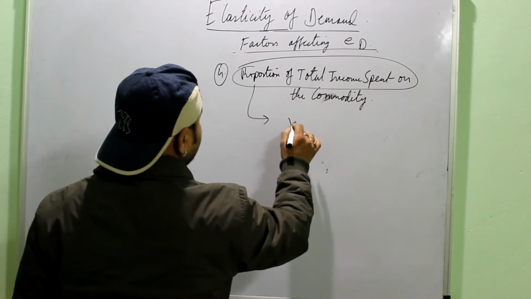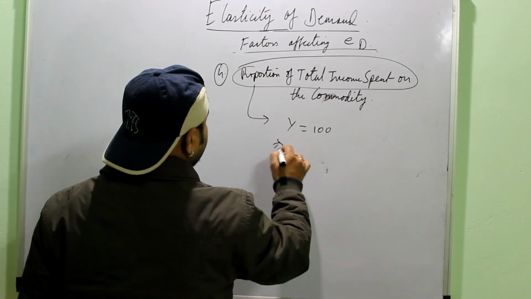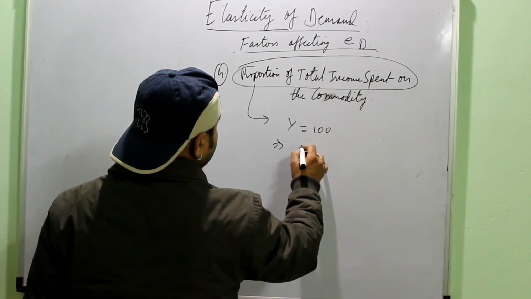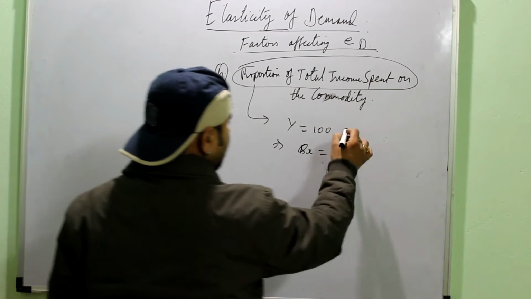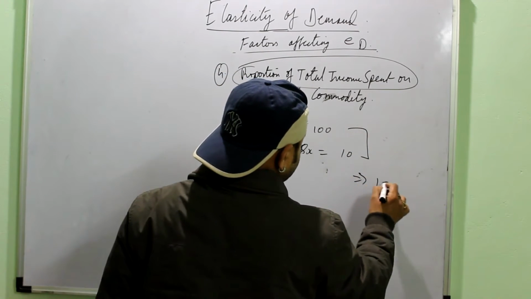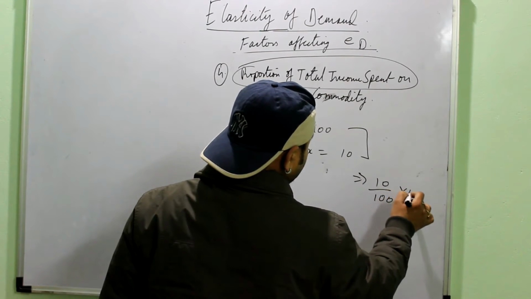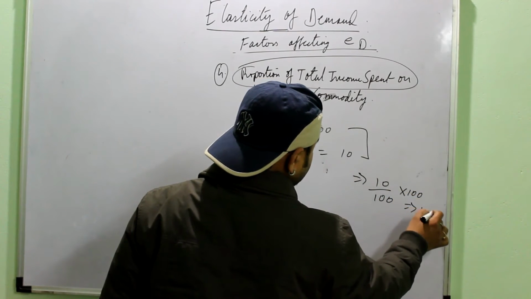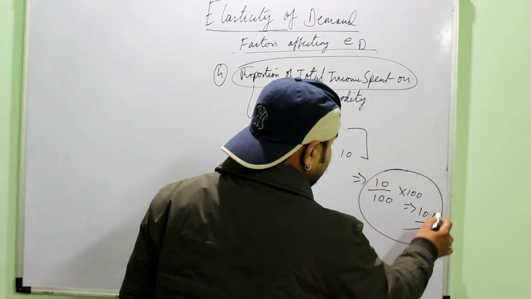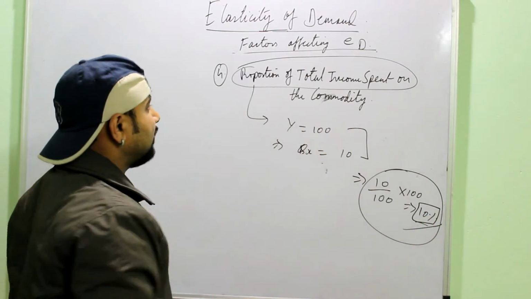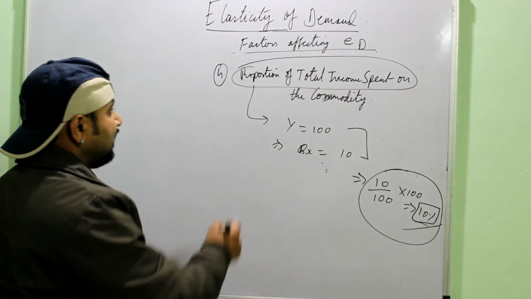Like suppose your income is 100 and you are spending say 10 rupees on commodity X. So it means you are spending 10% of your income on the commodity. This is the meaning of the proportion of total income spent on a commodity.